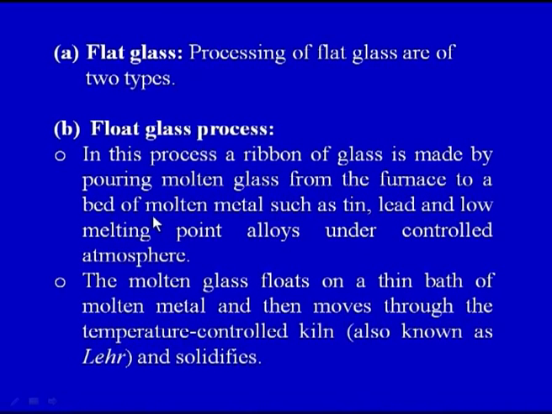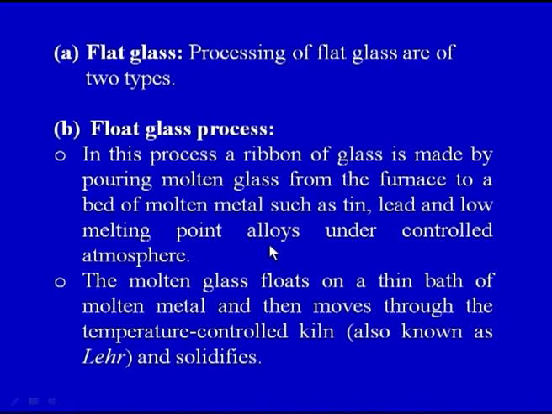So in this process, a ribbon of glass is made by pouring molten glass from the furnace to a bed of molten metal such as tin, lead and low melting point alloys under controlled atmosphere. It is not only tin and lead that can be used, other low melting point alloys can also be used. So the bed would be made up of molten metal such as tin, lead and low melting point alloys, and the temperature and the other important atmospheric conditions would be controlled.